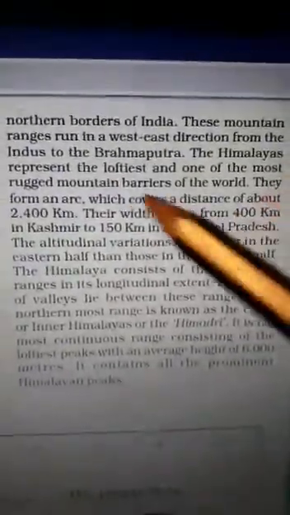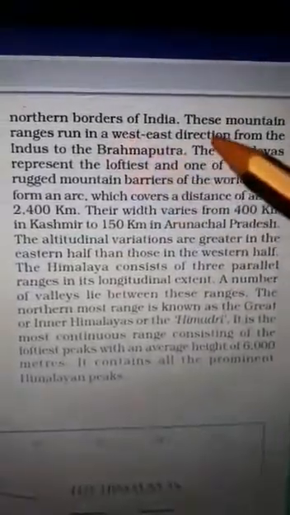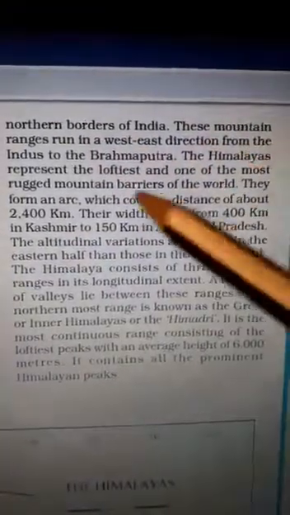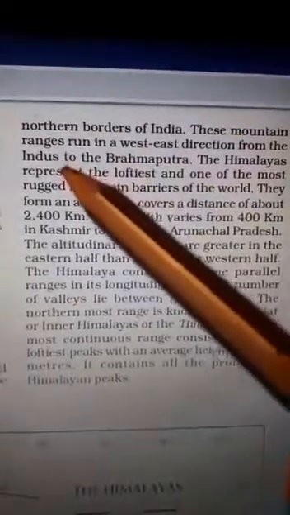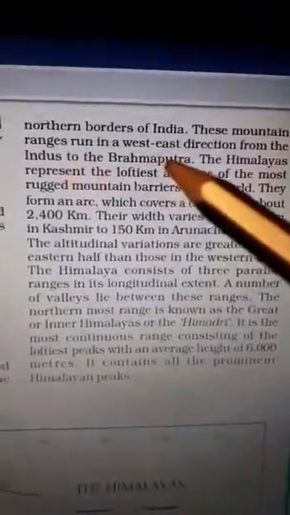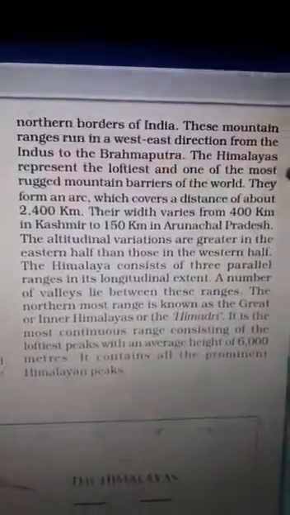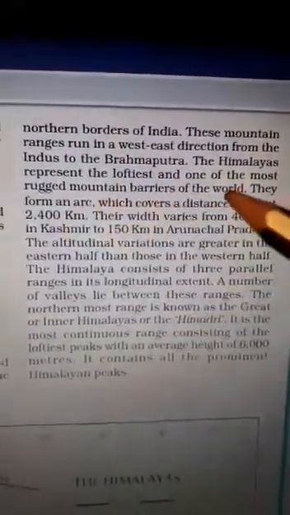We all come to know that these are young folded mountains. These mountains run in a west-east direction from the Indus to the Brahmaputra. Indus is on the northern side and Brahmaputra is the easternmost river. This is the loftiest rugged mountain barrier of the world.